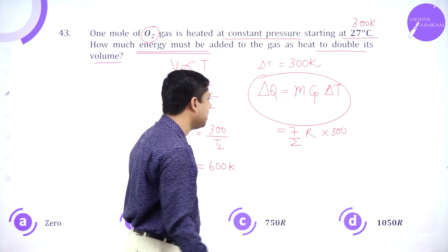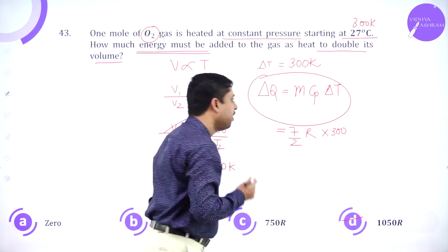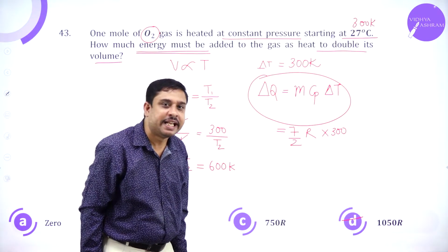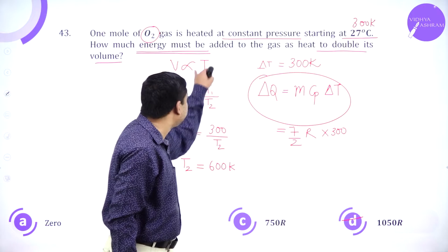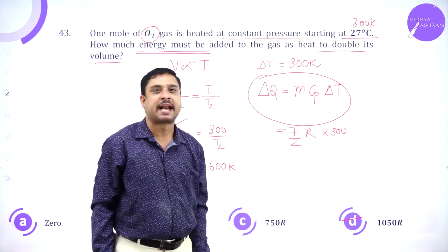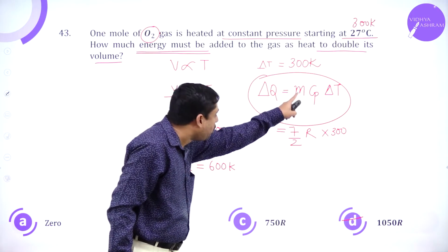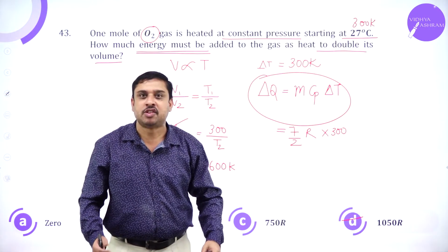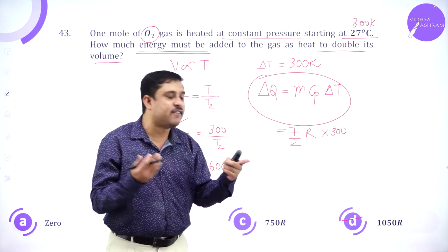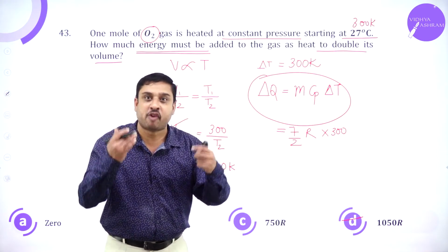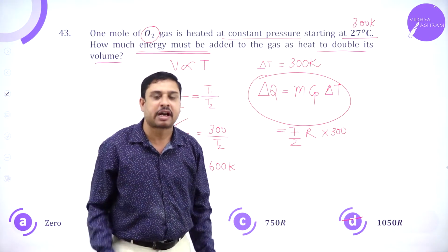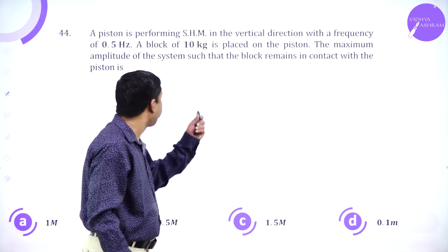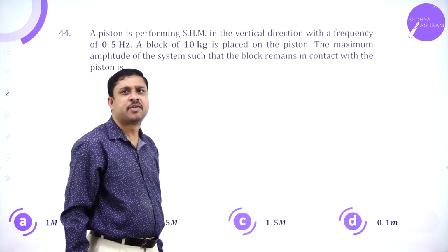So when you simplify, the answer will be the fourth option, nearly 1050 R. These are the things which will help you to arrive at the answer, students. If I don't know what Cp is for a diatomic gas, oxygen, nitrogen, it has to be 7 by 2R. Similarly for monoatomic, similarly for triatomic, then solving becomes very easy. Very interesting problem.